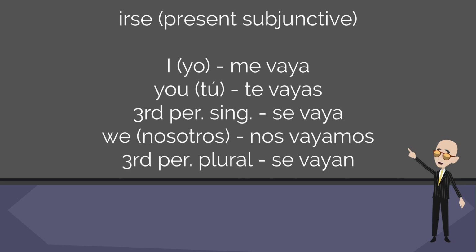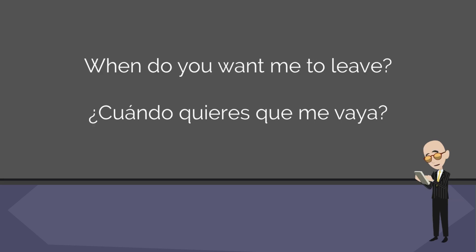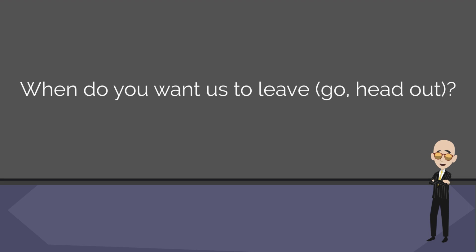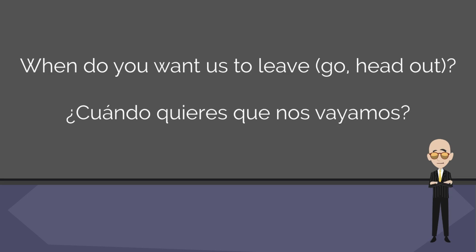Here are the conjugations for the reflexive verb, irse. Me vaya, te vayas, se vaya, nos vayamos, se vayan. Now that we know how to conjugate the verb, we can finish our translation. When do you want me to leave? ¿Cuándo quieres que me vaya? This is a very similar sentence. All we did was change the subject of the second clause. When do you want us to leave? All we do is plug in the correct conjugation of the verb, and we get our sentence. ¿Cuándo quieres que nos vayamos?